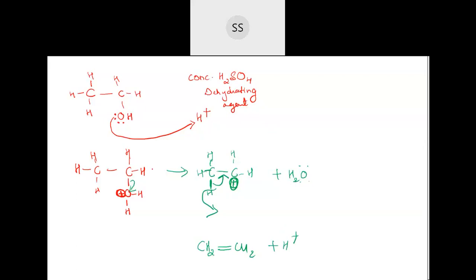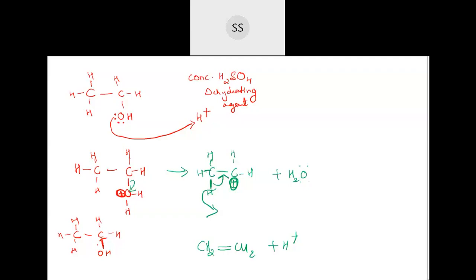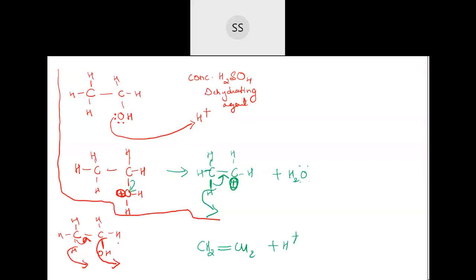So in the simple way, instead of doing all this mechanism, what we try to do is, see here, water: OH has gone from this side and H has gone from the other side. So what we do, we write this CH3, then we write CH, and then OH. You can write OH on this side also, anywhere you can write. So what I told you is remove this OH minus and remove this H plus, shift this bond over here. Okay, this is the whole mechanism part. But in a simple way, how we are doing in this way. Just now what I told you, you shift this, then you will get CH2 double bond CH2 plus water.